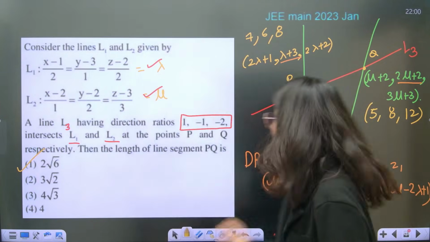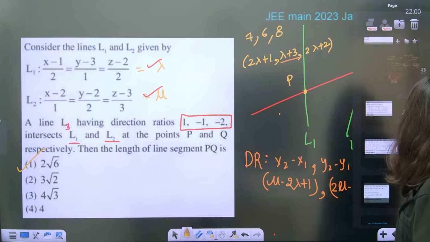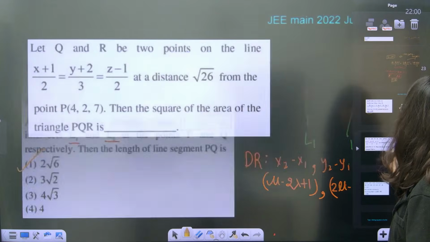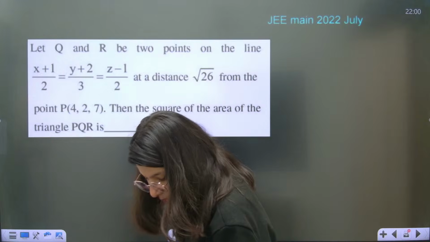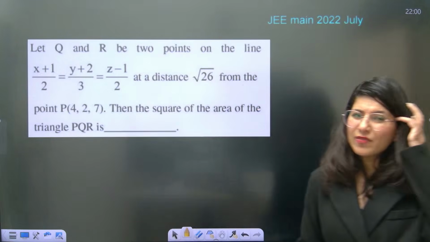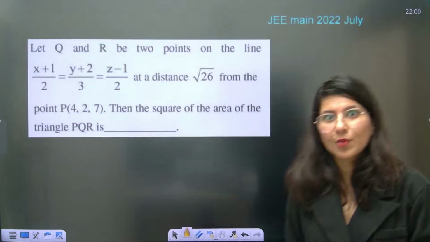Okay, so again what you are doing in such a question is you are assuming a point on the line. Okay, all right, how many hours? So we'll be winding up before 11:30 most probably.